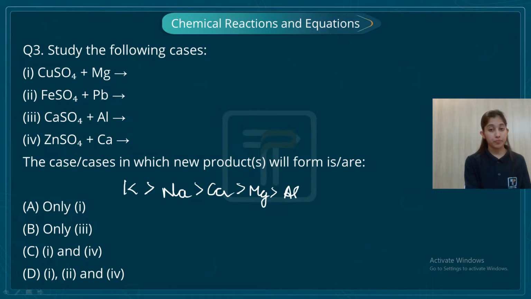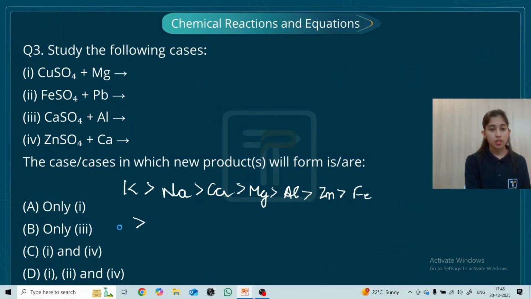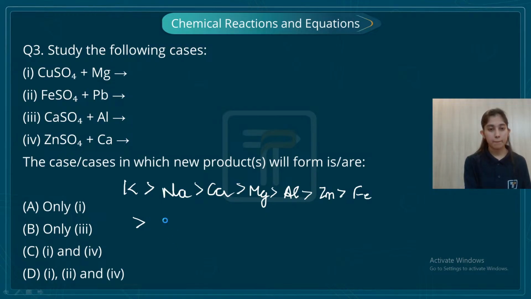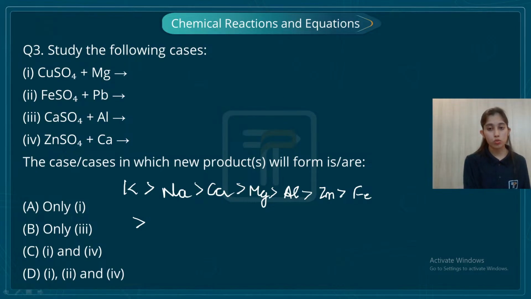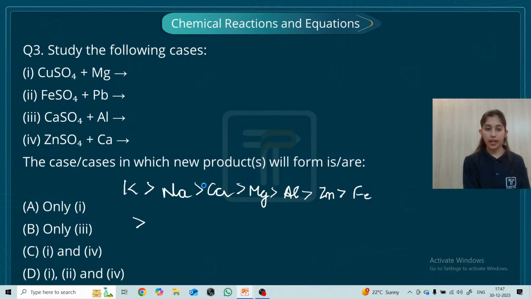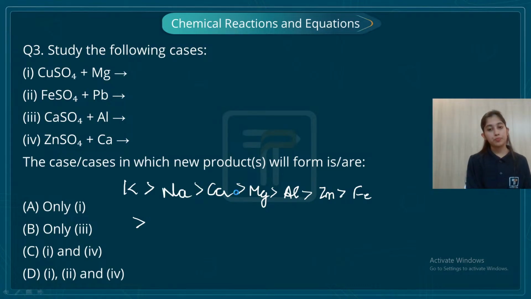Then aluminium, then zinc, then iron, then lead, and then we have copper, then silver, and then gold. So keeping in mind our reactivity series,